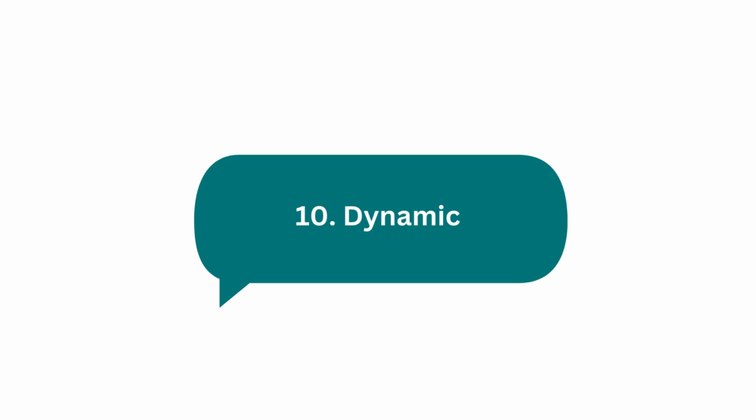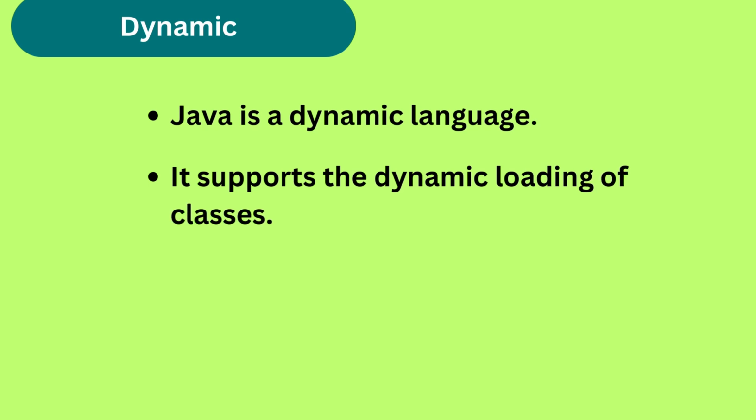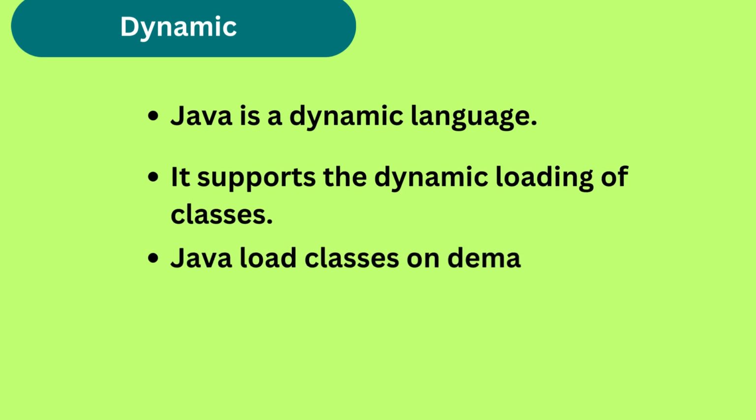The 10th feature is dynamic. Java is a dynamic language. It supports the dynamic loading of classes. Java loads classes on demand. It also supports functions from its native languages. Because of these points, we can say Java is a dynamic language.